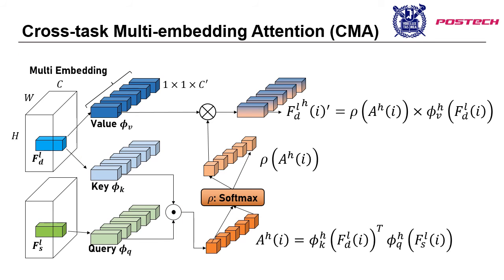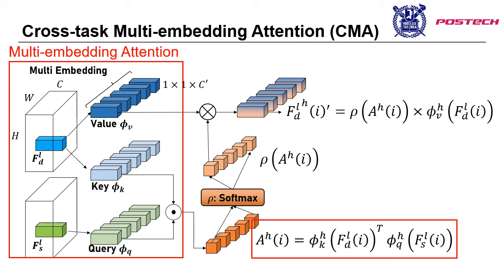Inspired by multi-head attention from the transformer, we use multiple projection functions and independently compute the cross-task similarity through multiple subspaces. Then, we apply the softmax to attention scores from multiple embeddings. It means we measure the significance of results from each embedding on the corresponding attention scores. This is slightly different from the original multi-head attention, where the results from each embedding head are concatenated and equally handled. Instead, we compute the importance of each embedding and selectively exploit the outputs from multiple attentions.